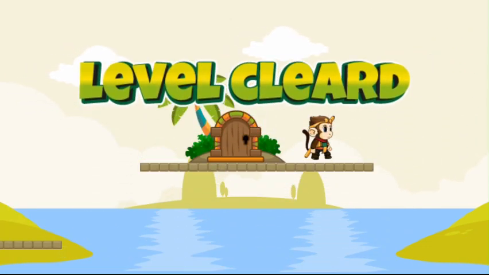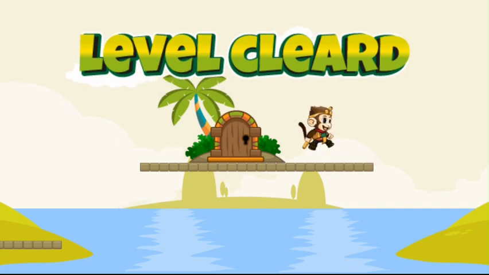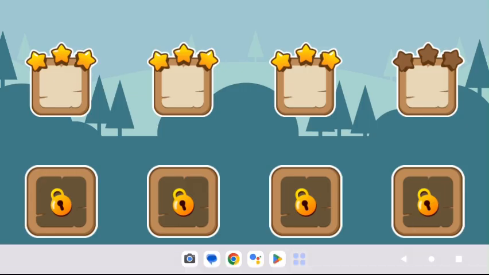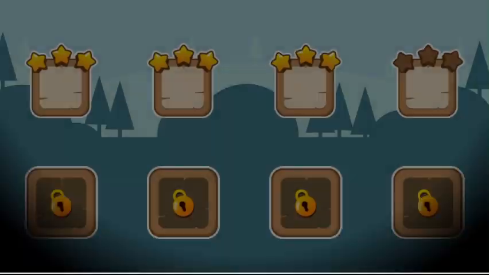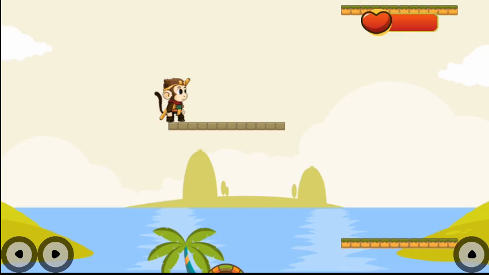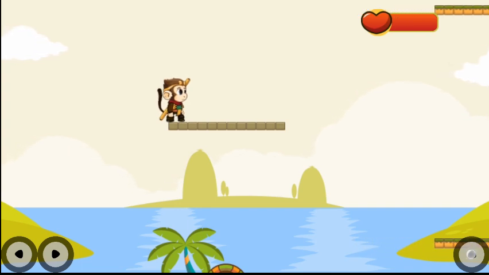I also want to test out the saving to make sure all the progress is correctly loaded. I'll close my app, and you can see a picture of my dog sleeping. Now, when I reopen it, all of my progress is still there. Perfect.